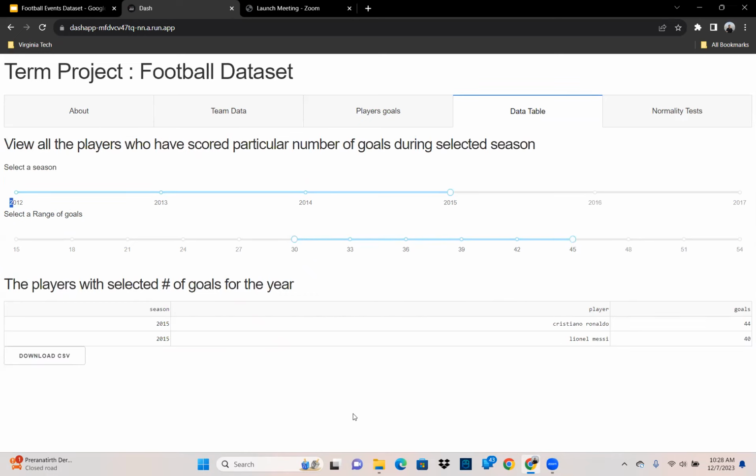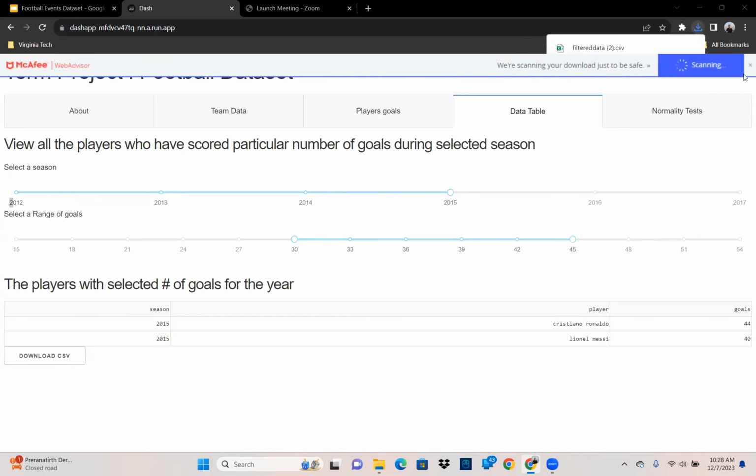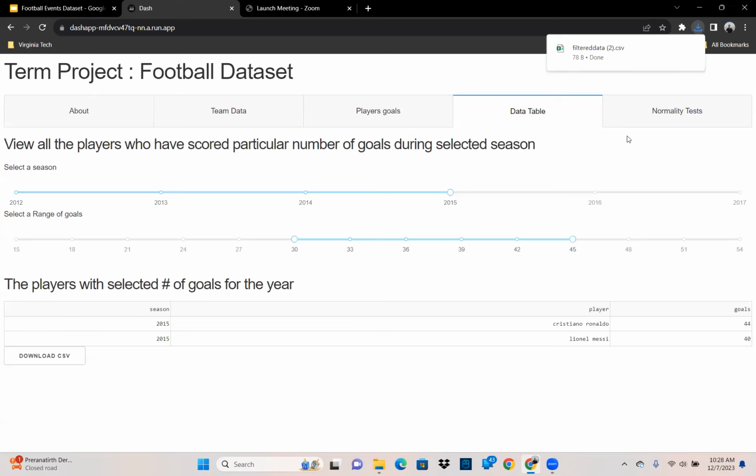As we can see, only Messi and Ronaldo were the players who had scored more than 30 goals. And we can also download this table in the form of a CSV here, so that functionality is also provided. So people can compare and check their top players.